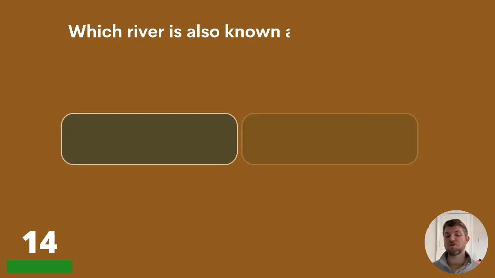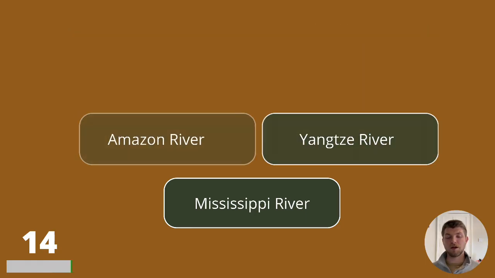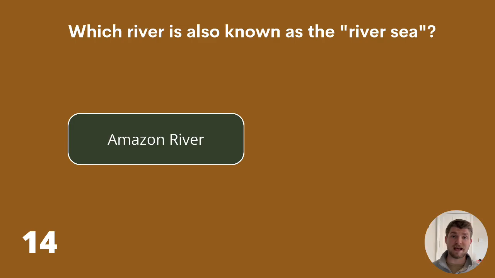14. Which river is also known as the River Sea? Is that the Amazon River, Yangtze River, or Mississippi River? The answer is Amazon River.